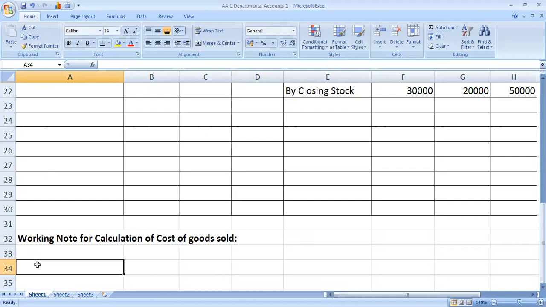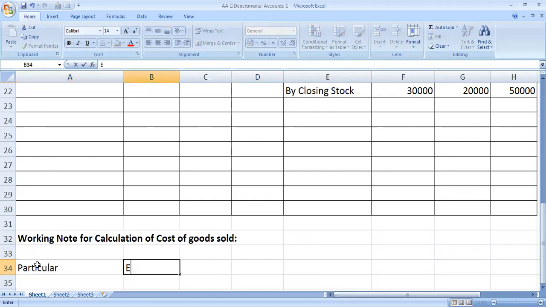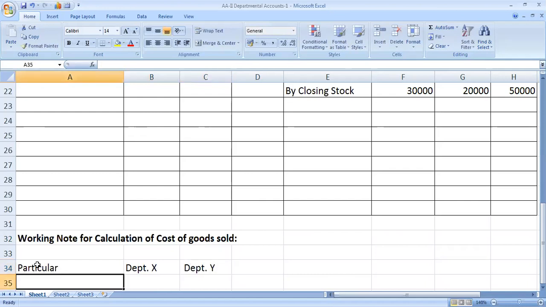The formula of cost of goods sold is, for department X and department Y: opening stock plus purchases minus closing stock.